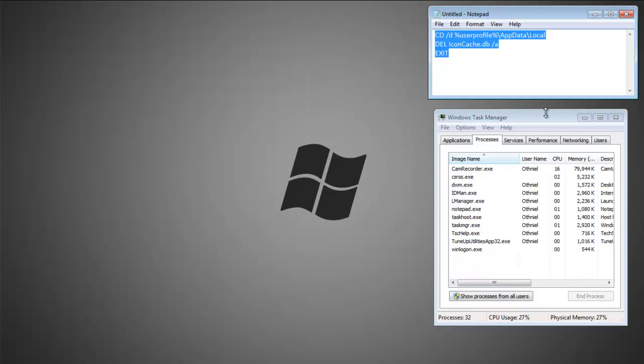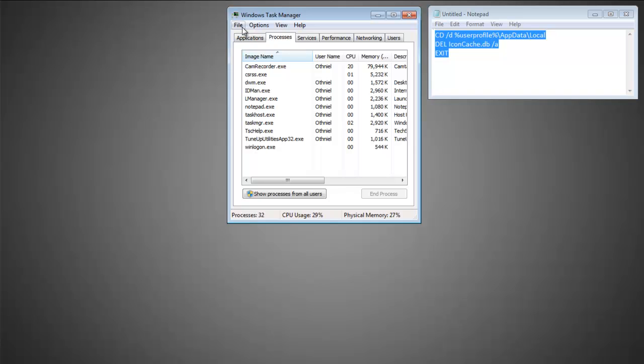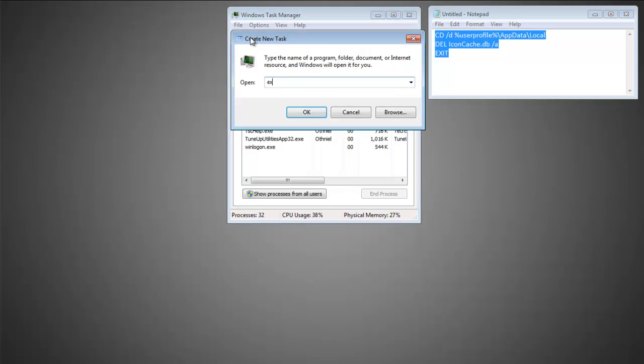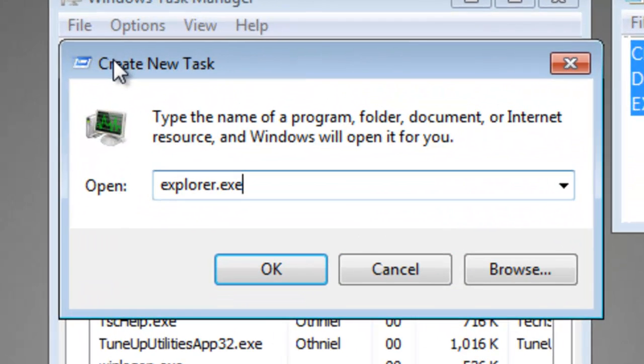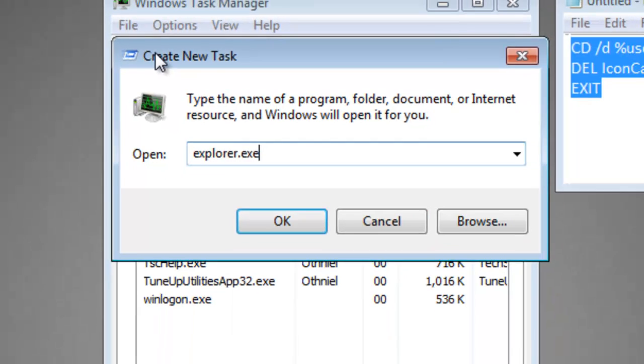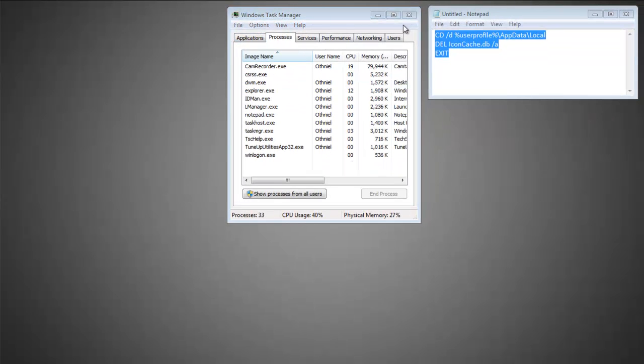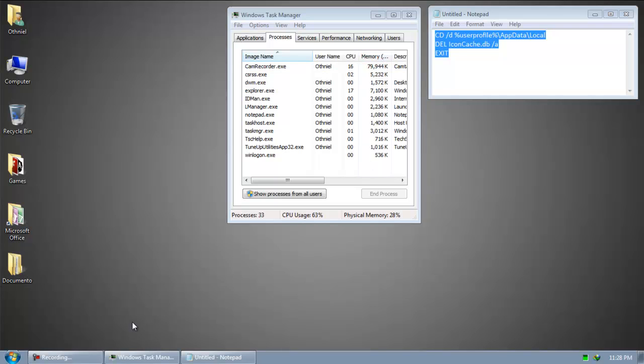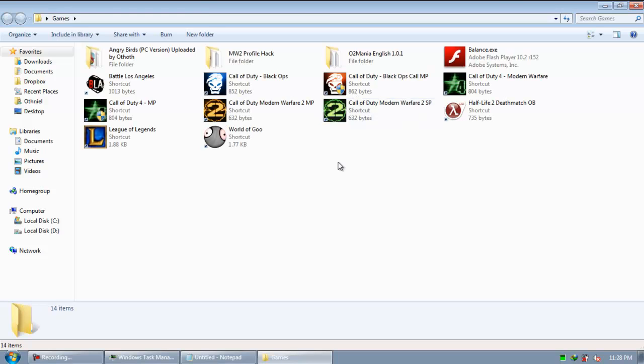That's all. Now run Explorer back like this. Hit enter, and everything will be back. That's all. Oh, check your icon.